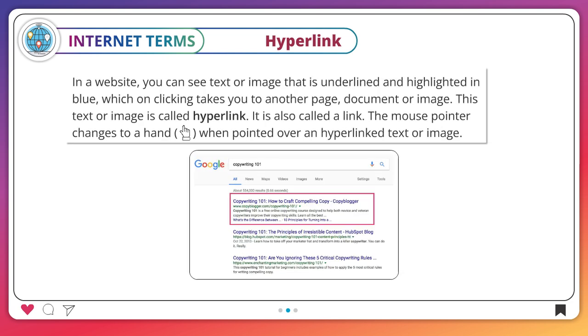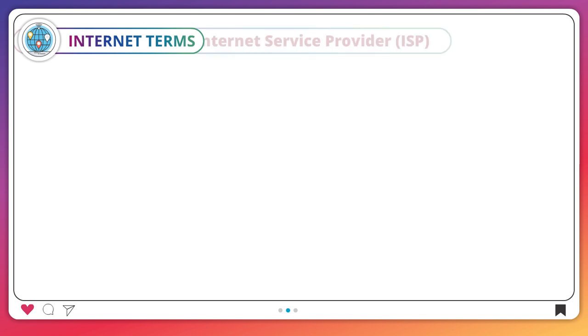Hyperlink. In a website, you can see text or image that is underlined and highlighted in blue, which on clicking takes you to another page, document, or image. This text or image is called hyperlink. It is also called a link. The mouse pointer changes to a hand when pointed over a hyperlinked text or image.